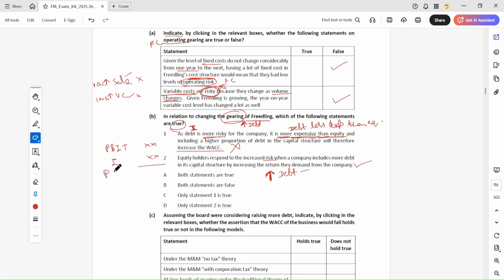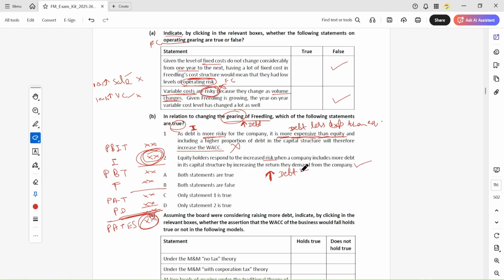Okay, profit before tax, then you pay the tax. Then you pay the tax here, and what is available here? Profit after tax, then preference dividend, then you pay the preference dividend. Then this is profit available to equity shareholders. So first you deduct the debt interest.